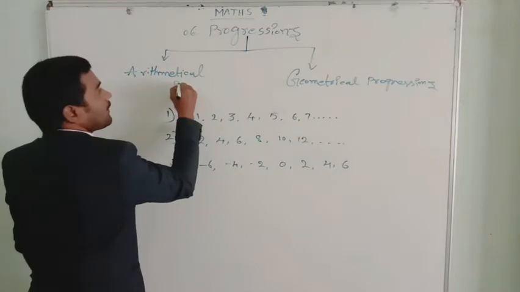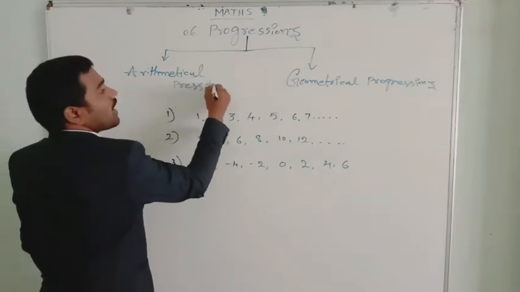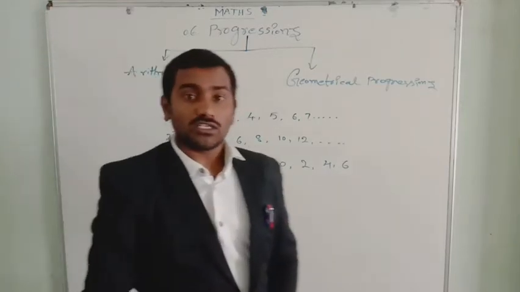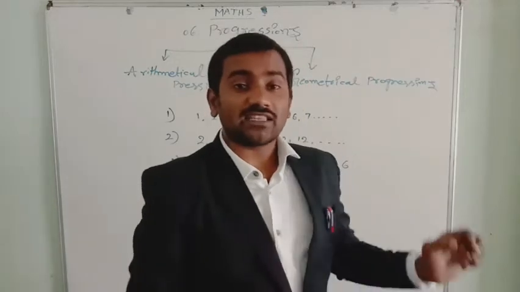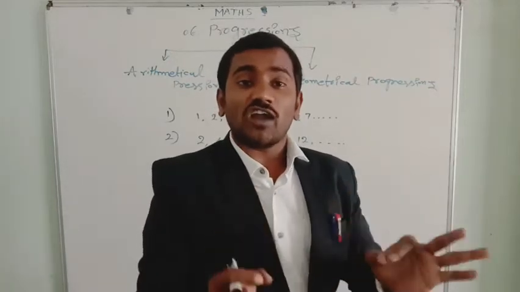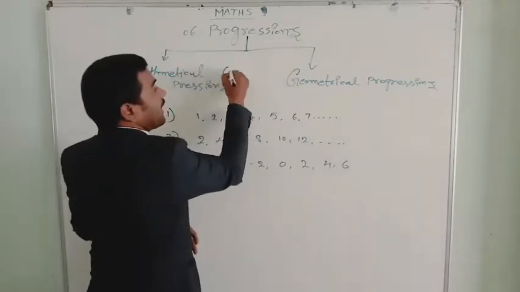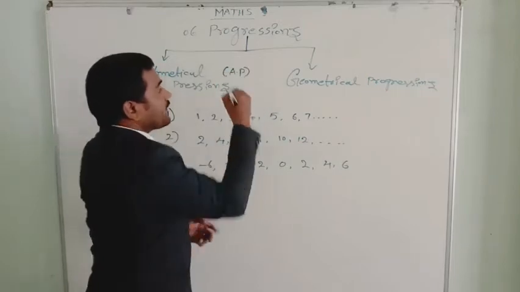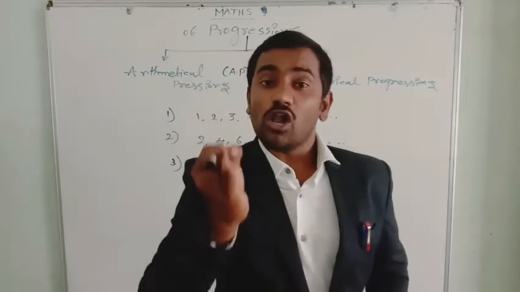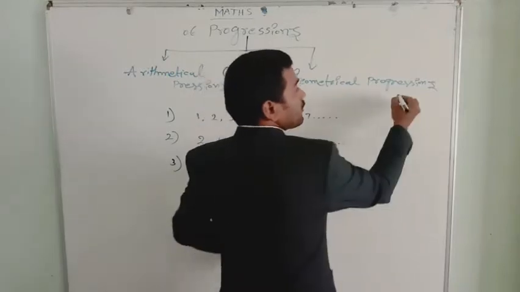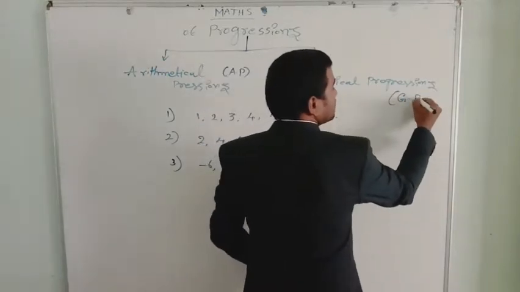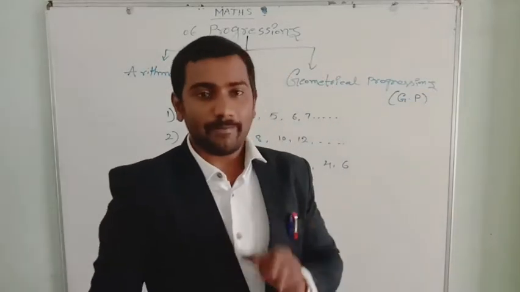There are two kinds of progressions: arithmetical progression and geometrical progression. Arithmetical progression, in short form, we say AP. AP means arithmetical progression. Geometrical progression is known as GP.